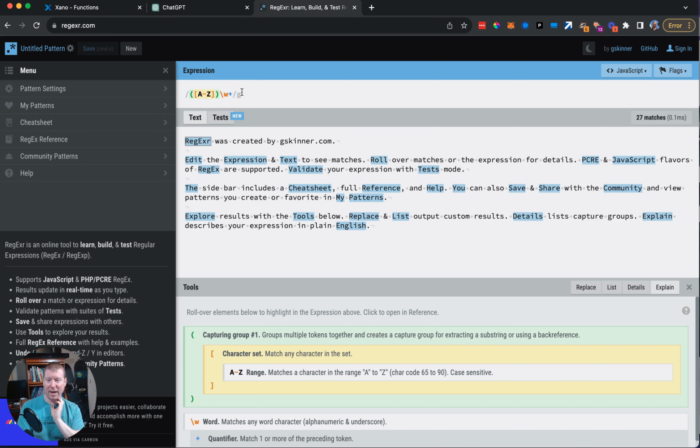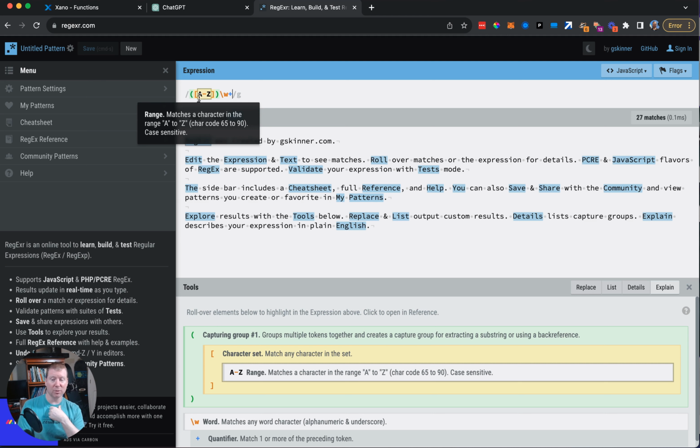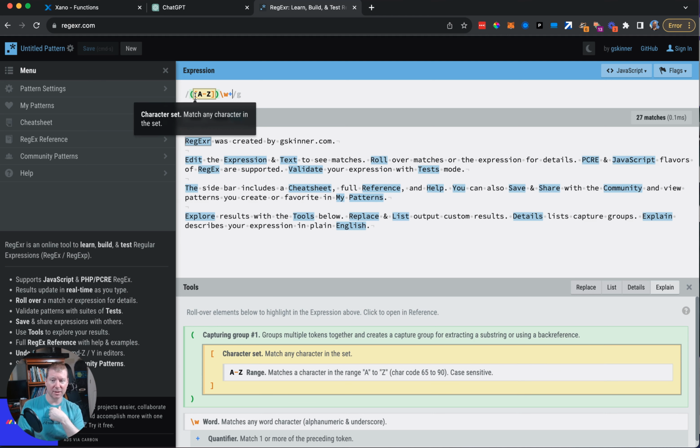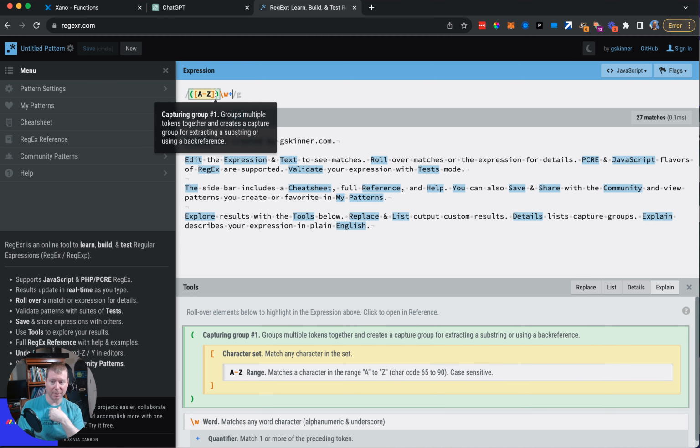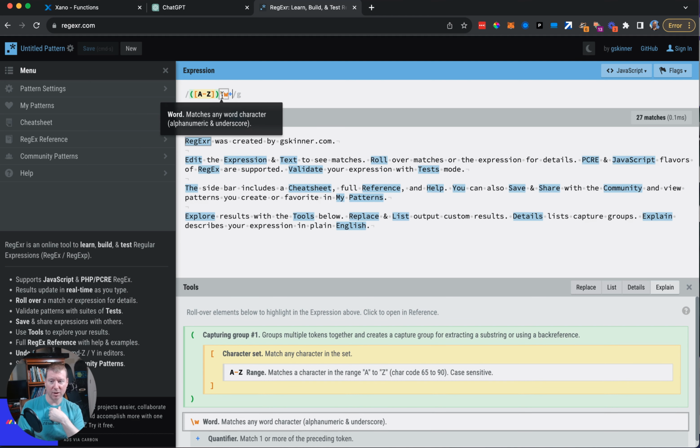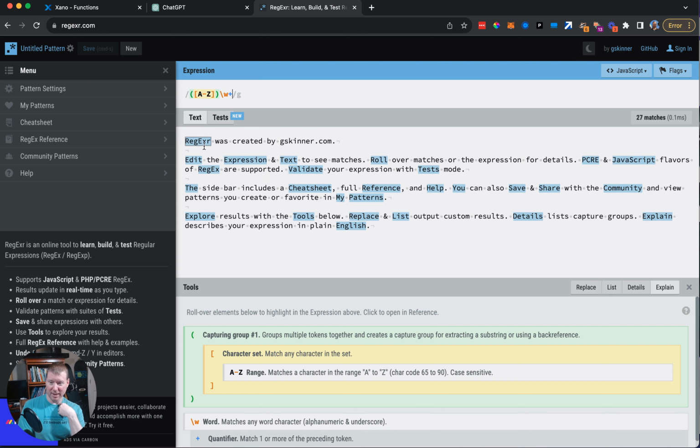And the cool thing is you can pass in a little regular expression up here and it will show you how well it works. So in this case, it's showing us everything. And the meaning of this is it will look for everything that starts with a capital letter, and then all of the word characters, alphanumeric, what have you, that follow it. That way it is basically identifying what all of my capitalized words were.